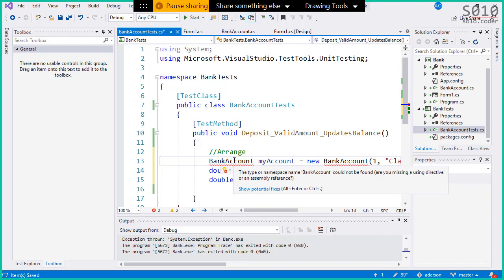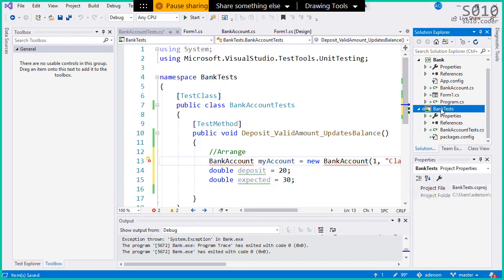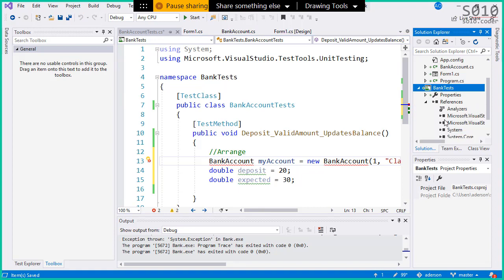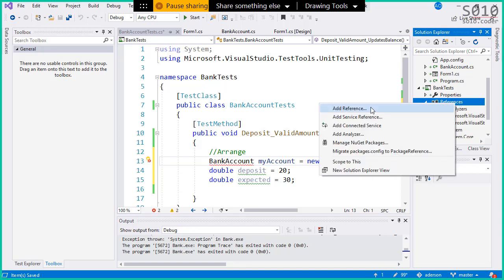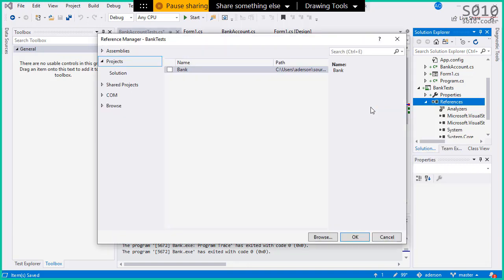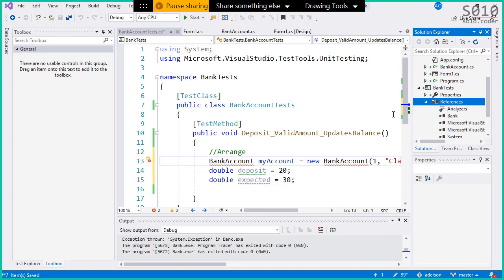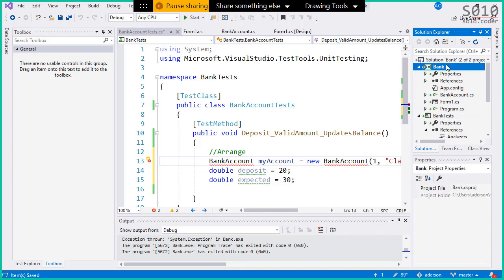So to fix that, we have to start by making a reference from bank tests to bank. The way you do that, we expand references here, and then we right click on references, we add reference. Those steps that I'm doing right now are very important, very tricky. If you don't get them right, you are screwed up. So go to projects, go to solution, select the bank, click OK. Now you are making a reference from bank tests back to bank. So bank tests now can see what is inside bank.